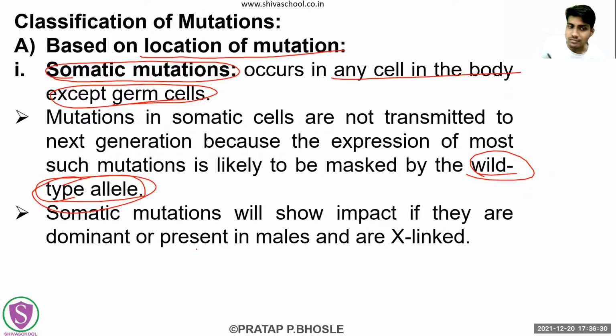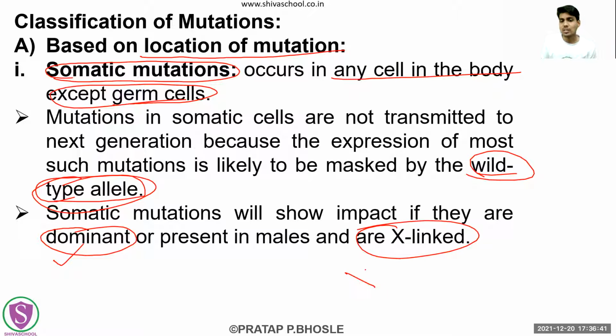Okay, and they will show an effect only when they themselves are dominant. अगर वो dominant है, and if present in the males and are X-linked. Okay, see, as we know, in the male XY genes are there, right? Yeah, genotype is there. So if these genes are present on the X, then also these somatic mutations will show their expression. Okay, or if they are present in the females, but these somatic mutations are in other cells.